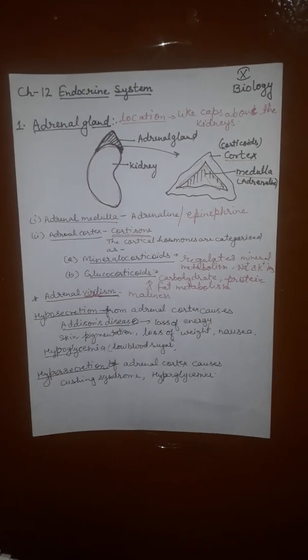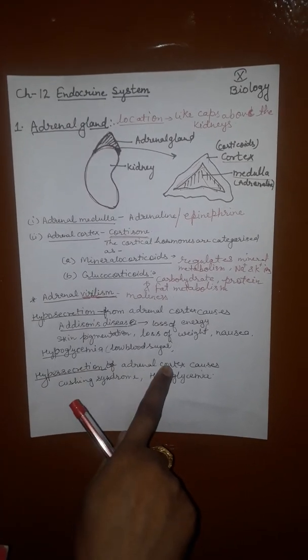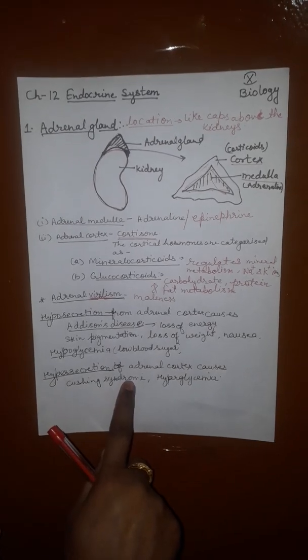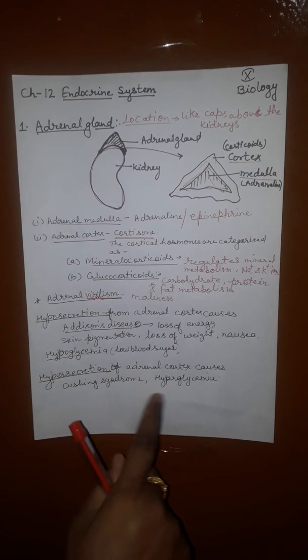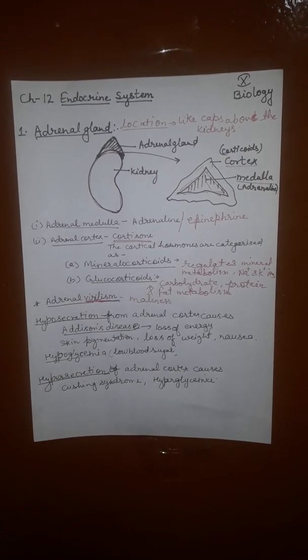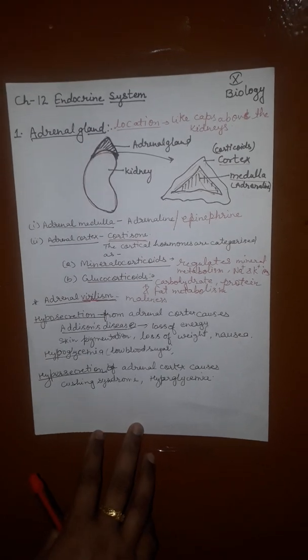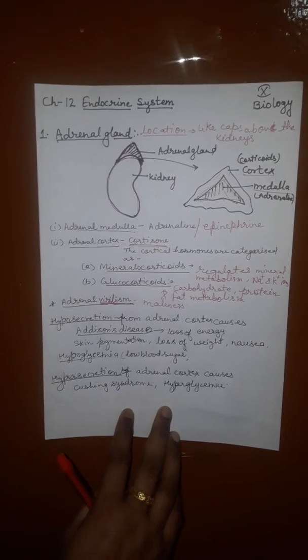Hypersecretion, or oversecretion, of the adrenal cortex causes Cushing syndrome. Symptoms are hyperglycemia, meaning high blood sugar, osteoporosis, meaning weak bones or pores occurring inside the bone, weakness, and salt and water retention in the body.